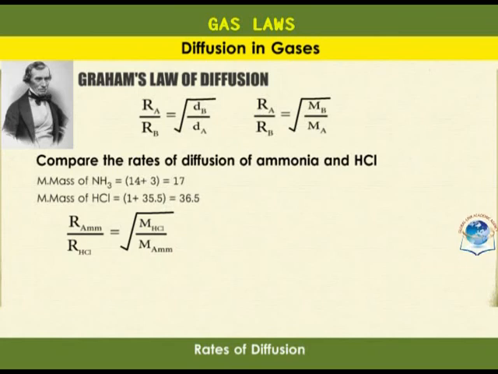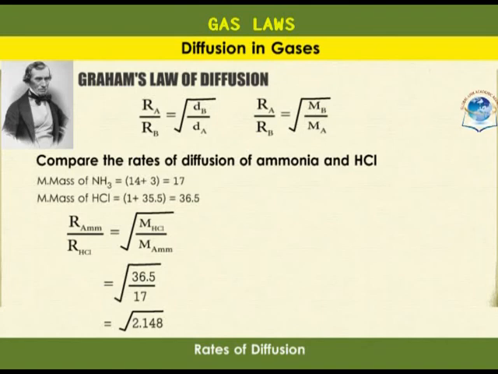So the rate for ammonia over the rate for hydrogen chloride is equal to the square root of 36.5 over 17. That gives us the square root of 2.148, which is equal to 1.47. It's a ratio of two rates, so it's unitless. It therefore means that ammonia diffuses 1.47 times faster than hydrogen chloride.